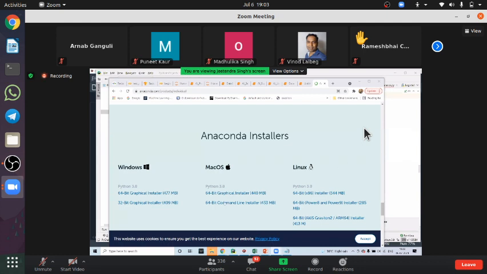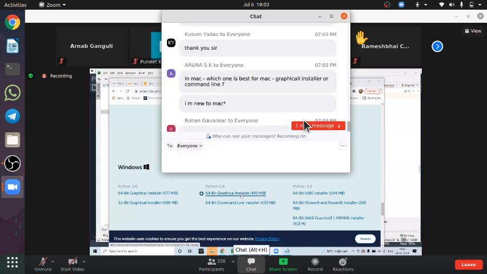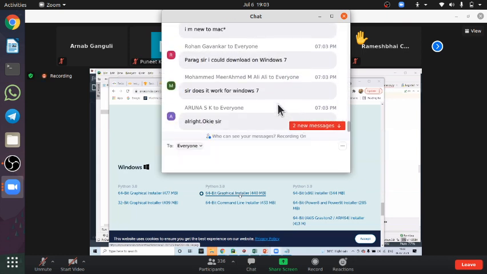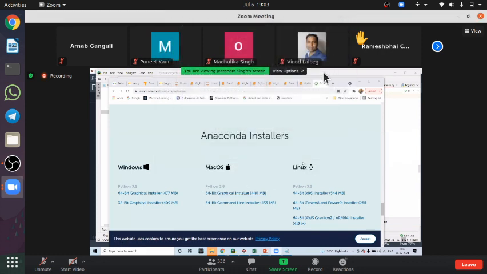Arna ma'am, you can install this one. That graphical one is also okay, no issues. Yes, you can download on Windows 7 as well. That will work on Windows 7, no issues. The latest version of PyCharm is not going to work on Windows 7, so just try to install it. If you are having Windows 7, please ensure whether your machine has 32-bit or 64-bit architecture, and accordingly you can download it. You can choose it.